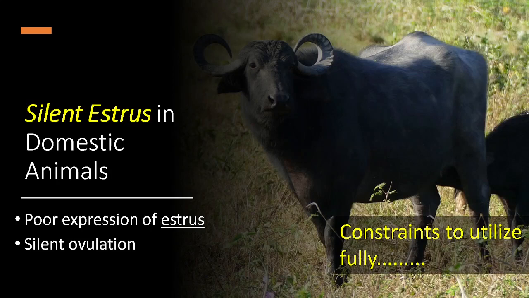And also silent ovulation. If there is ovulation and farmers or anyone fail to breed that animal, then there is a very high chance of failure in conception, because the life span of the oocyte is very limited. If we do not do the artificial insemination or the breeding at the proper time, then there is a high chance of failure in conception. So let us see the physiology, the hormonal interplay, the basic endocrinology of silent estrus in domestic animals.